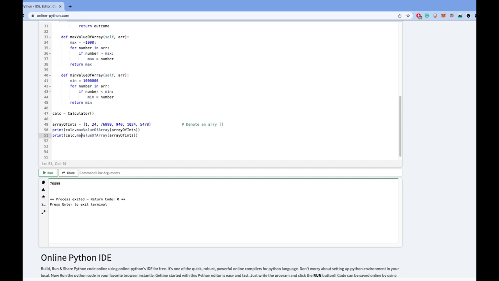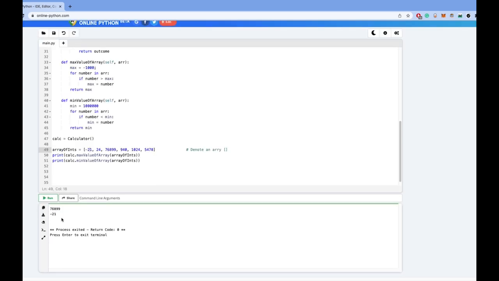So what is the min value of this array? It is now negative 21. What if I add a new minimum value, negative 346? See, the new minimum is negative 346. Now let's add some strings to our text.